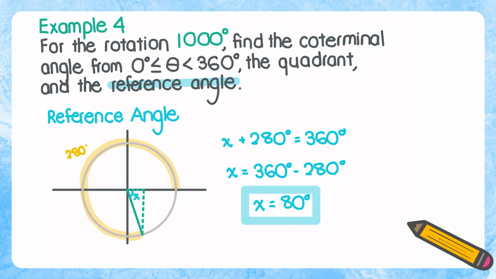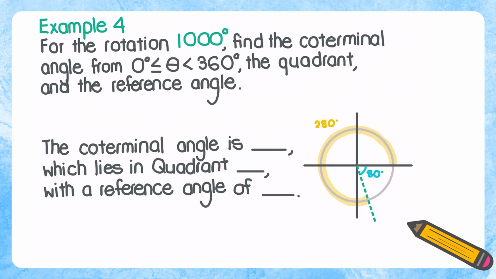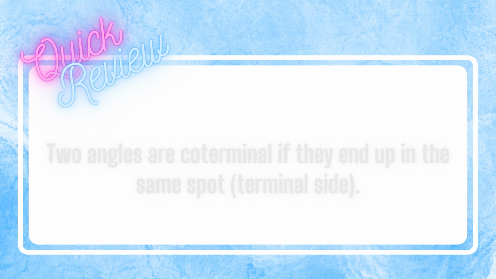By definition, our reference angle is always the smallest angle created by the terminal side and the x-axis. And this means that your reference angle will always be acute. So it'll always be less than 90 degrees. So if you ever get an answer that's greater than 90 degrees, go back and make sure you've set up everything correctly. So let's summarize our findings. For the rotation 1000 degrees, the coterminal angle is 280 degrees, which lies in quadrant 4, with a reference angle of 80 degrees. So here is a review for today's lesson.